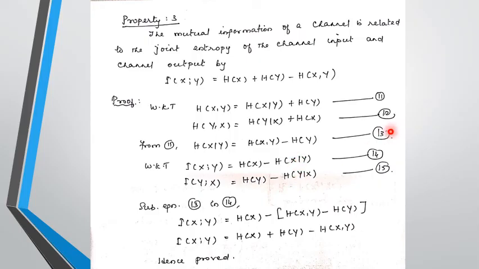Now substitute equation 13 in 14, and you will get the mutual information I(X;Y) = H(X) − (H(X,Y) − H(Y)). This 13th equation you have to substitute in 14. So we will get the mutual information I(X;Y) = H(X) + H(Y) − H(X,Y). Hence the third property is proved.